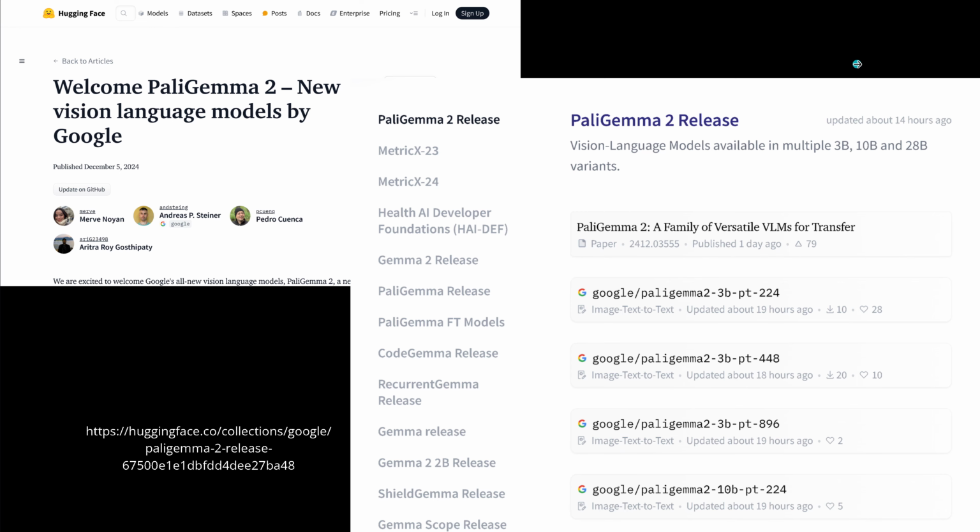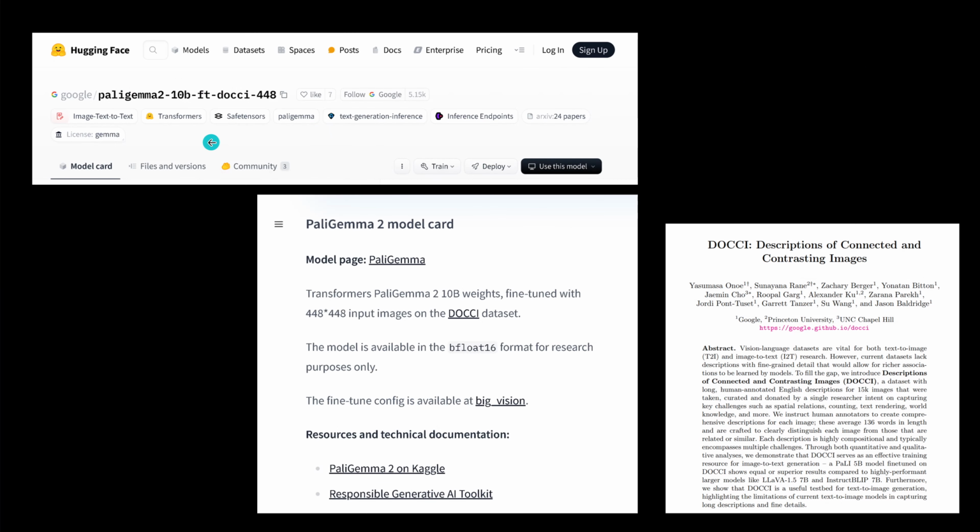I think you got the idea. Of course, we also have on Hugging Face already fine-tuned models for very specific datasets. So you see here PaliGemma 2, the 10 billion trainable parameter model, now fine-tuned on a dataset. You have the link here, and also the paper by Google and Princeton University, the description of connected and contrasting images. So these are really selected datasets for the pre-training.